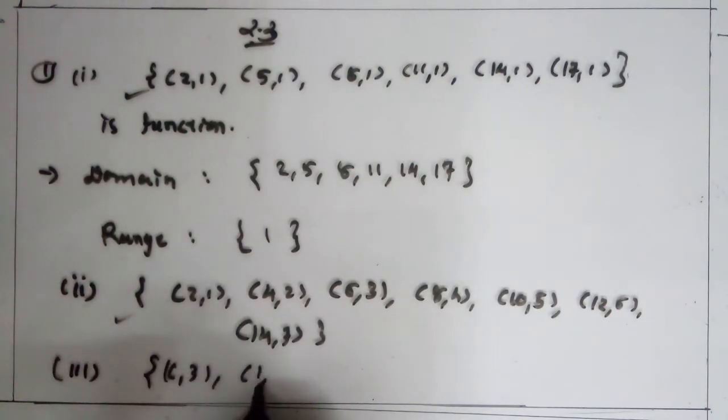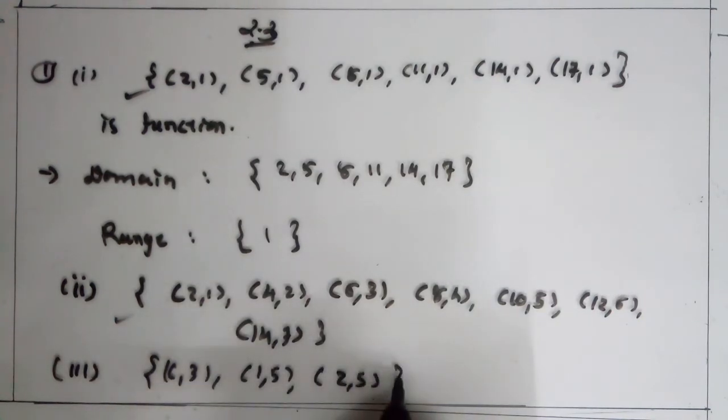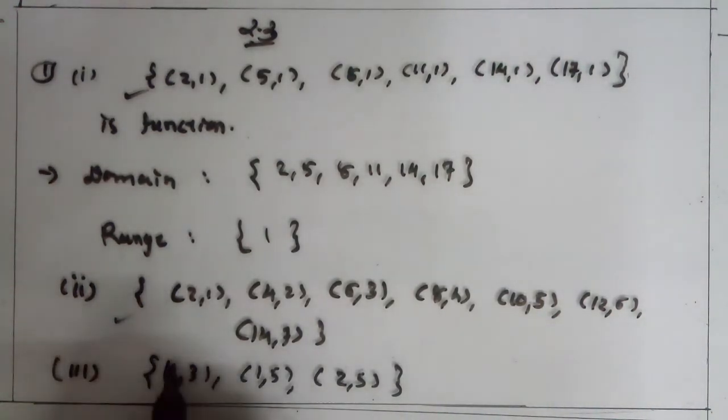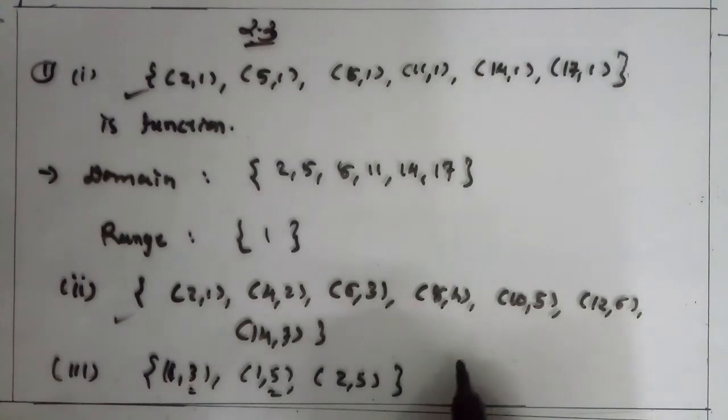Similarly, number third, here (1, 3), next (1, 5), here (2, 5). What do you say about this? This is not a function because element 1 lies in two ordered pairs, that is the image of 1 is equal to 3 and 5, not unique. So the image of 1 is 3 and 5.